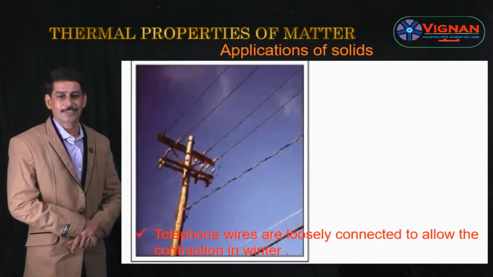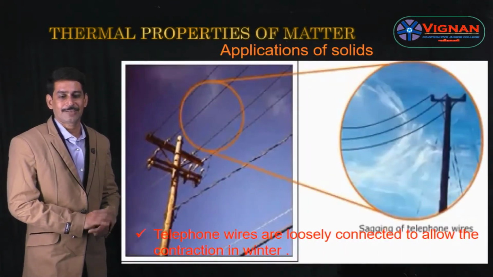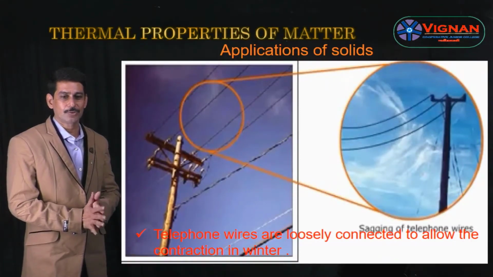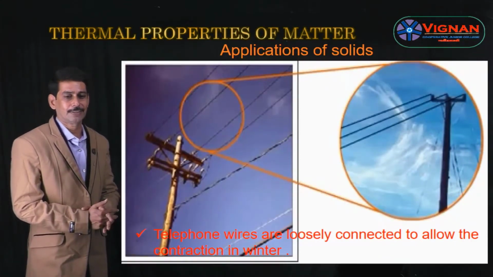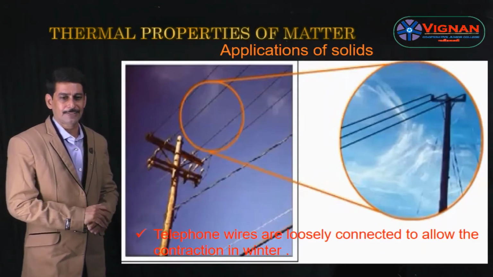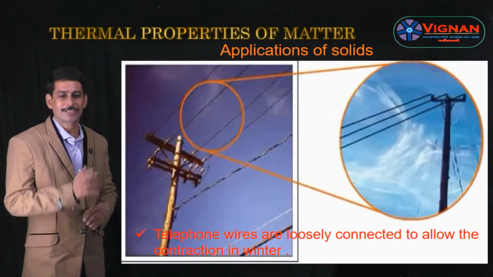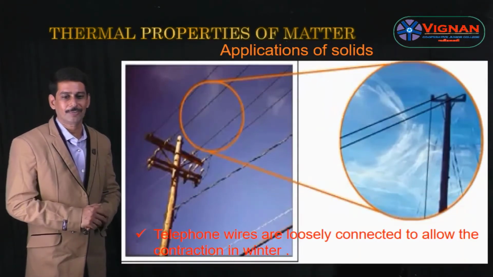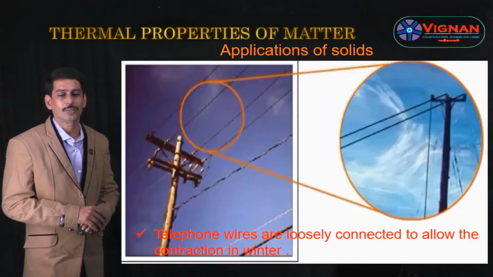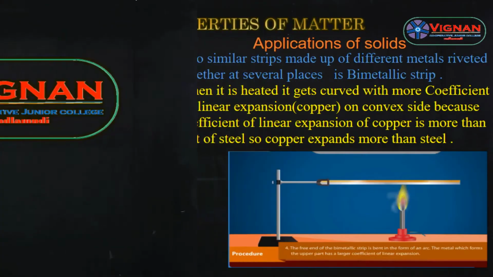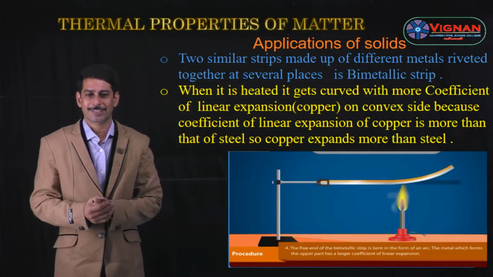And the telephone wires are loosely connected. Why? Because to allow the contraction in winter. So telephone wires are loosely connected to allow the contraction in winter, whereas in railway tracks a small gap is kept between the two rails to allow the expansion in summer. So this is also one of the applications of expansion of solids. Next, see the next application of expansion of solids.